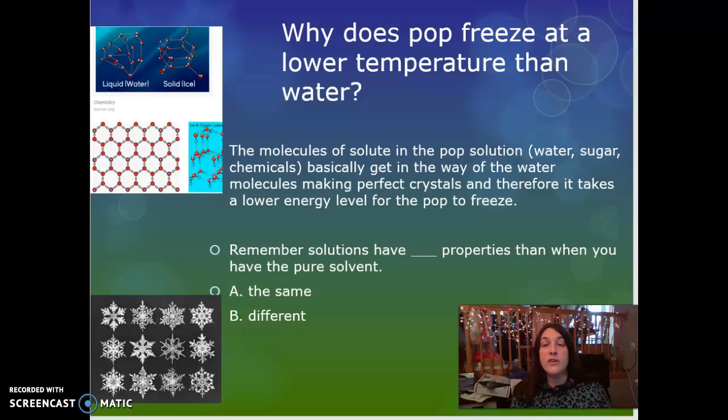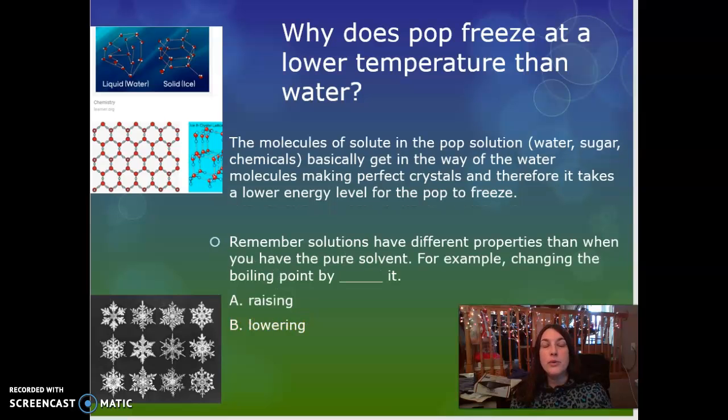Remember, solutions have different properties than when you have the pure solvent. So do solutions have the same or different properties than just the solvent? Well, if you think about it this way, the solvent like water, and you're comparing it to a solution like pop, yeah, I would say they definitely are different, right? So specific qualities that we talk about are the boiling and freezing points. For example, changing the boiling point by raising it.